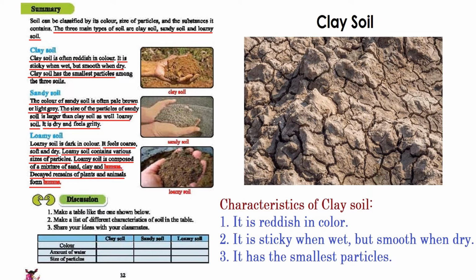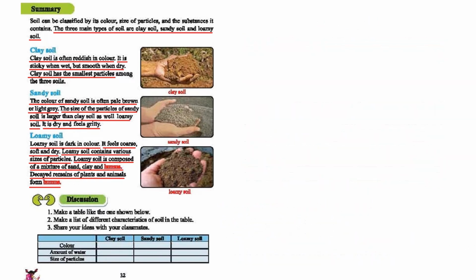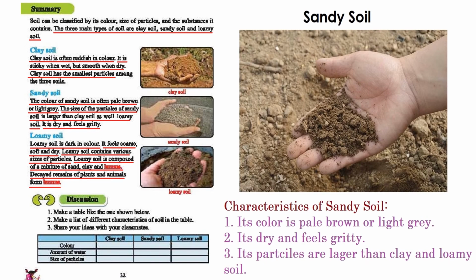Clay soil has the smallest particles among the three soils. That means we will see that their particles are different from the other two whenever we check them. And next we have sandy soil. It says the color of the sandy soil is often pale brown or light gray. The size of the particles of sandy soil is larger than the clay soil as well as the loamy soil. It's dry and it feels gritty.